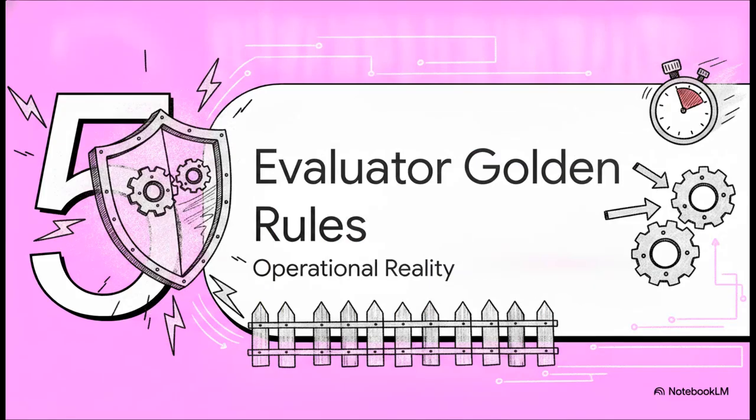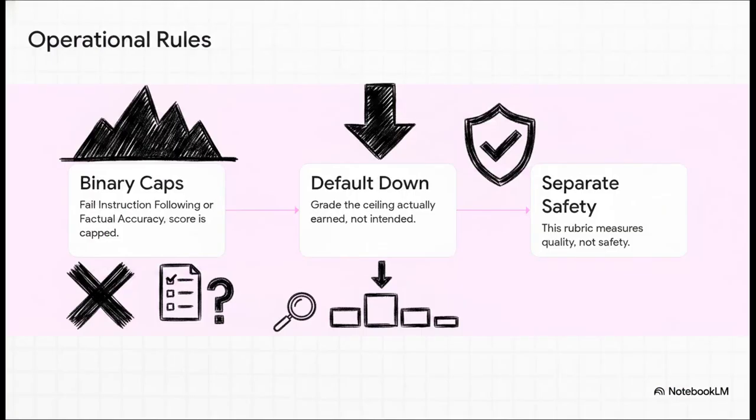All right, Section 5, the evaluator's golden rules. Let's talk about operational reality. So the crucial point here is that a masterclass isn't just theory, it requires execution. You absolutely must follow these 3 operational rules to the letter. First, the binary caps. Instruction following and factual accuracy are absolute deal breakers. If a model fails either of these, getting a 1 or a 2, the entire overall score is capped. I don't care how beautifully written the rest of the text is.